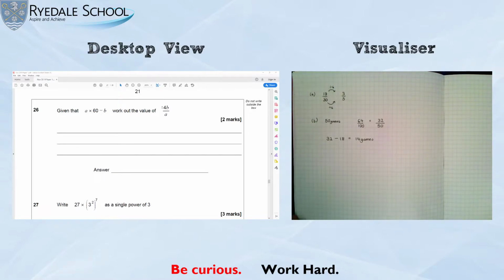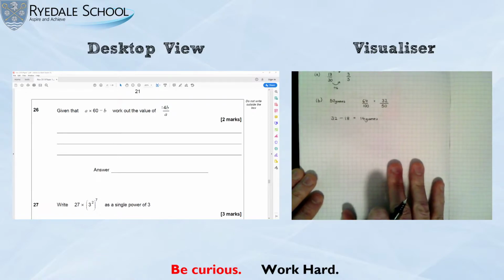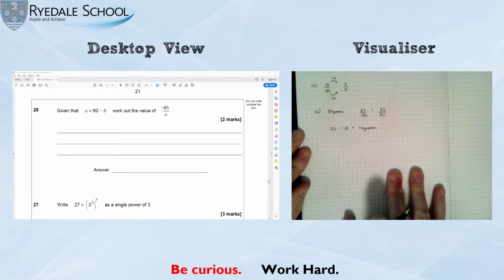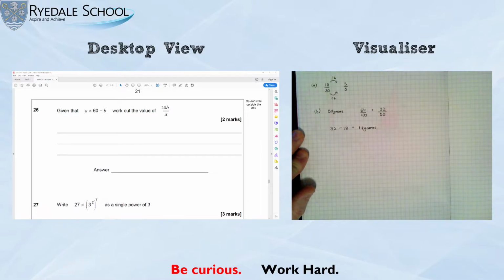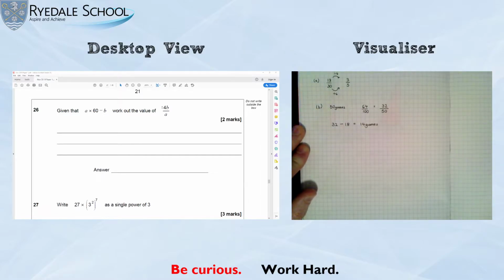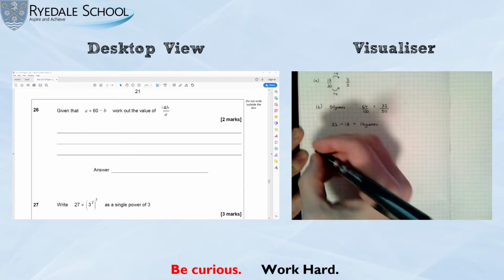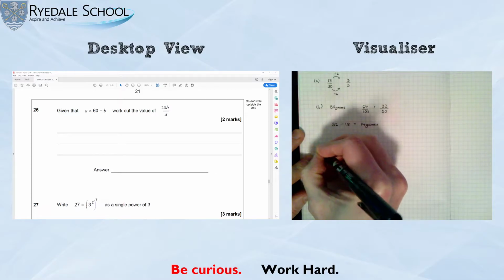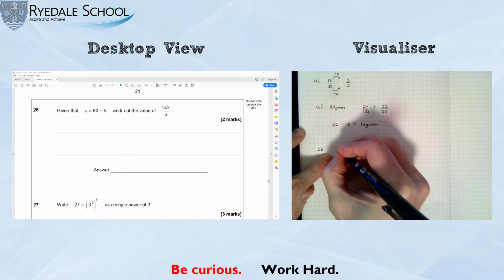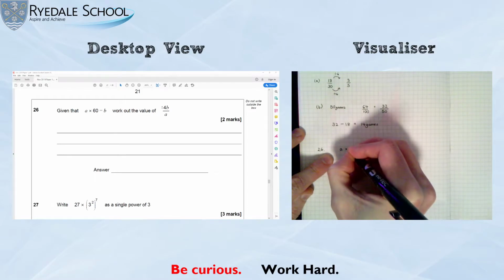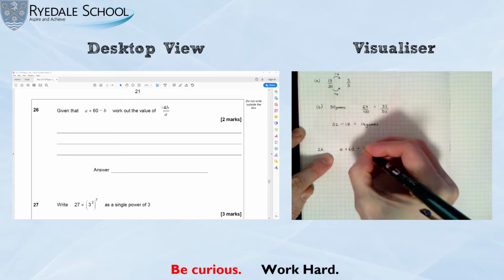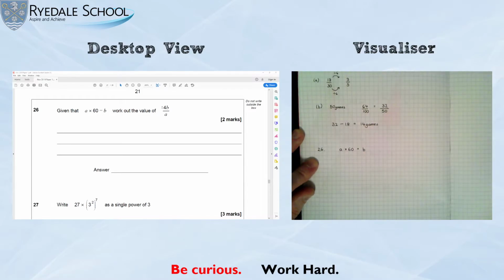Now, there's several ways you can do this question, but probably the easiest way to do it is just to make up some numbers for A and B. So for question 26, if I know that A times 60 equals B, I'm going to make up some values for A and B that make this work.